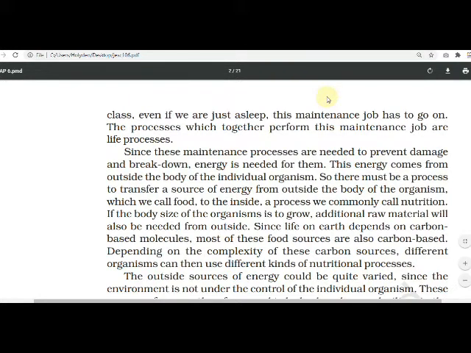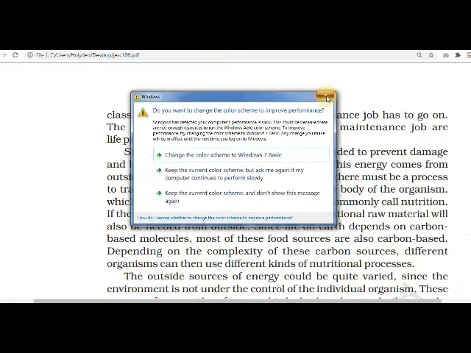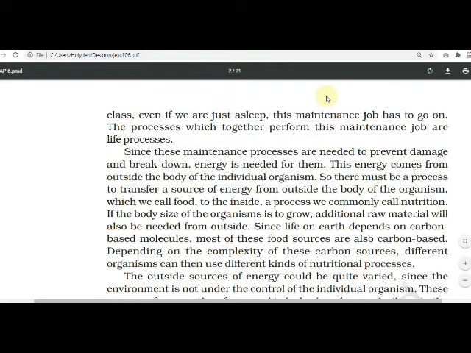And since life on Earth depends on carbon-based molecules, you have seen Earth life is dependent on carbon-based molecules, most of these food sources are also carbon-based. Carbohydrates are present. Depending on the complexity of these carbon sources, different organisms can then use different kinds of nutritional processes. So, many organisms show different kinds of nutritional processes.